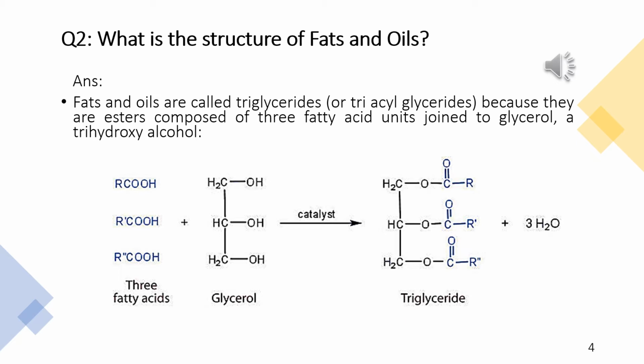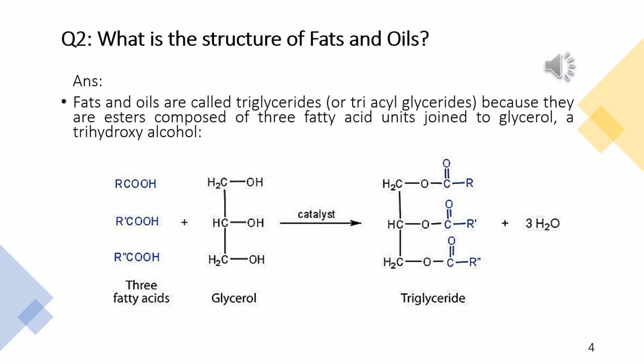In this slide you will see the structures of 3 fatty acids combining with glycerol, and in the presence of a catalyst that gives us triglycerides and liberates 3 molecules of water.